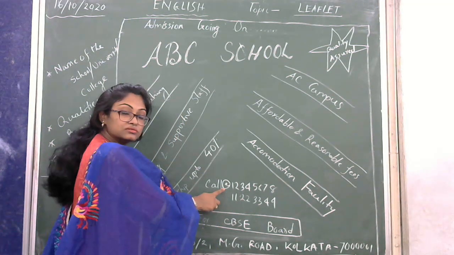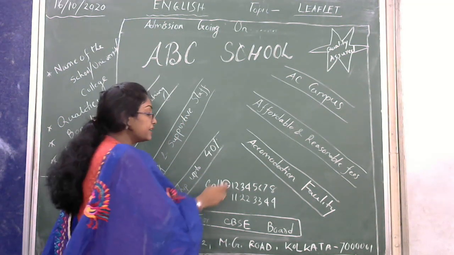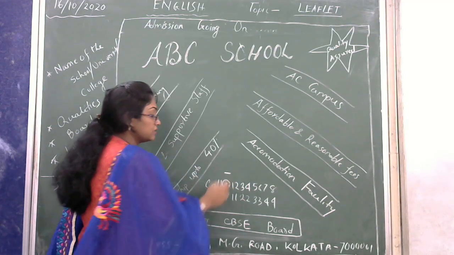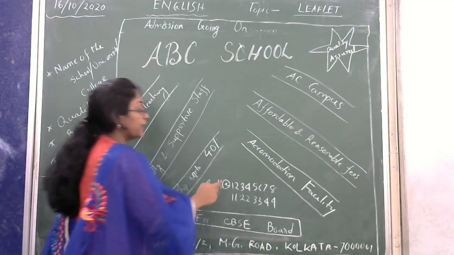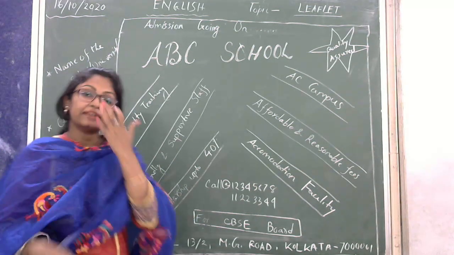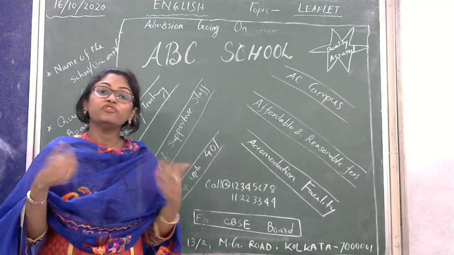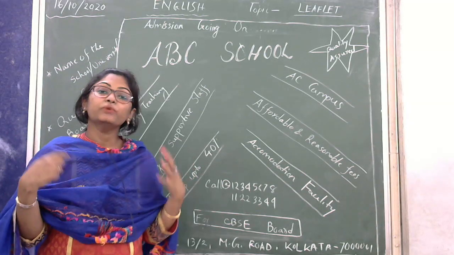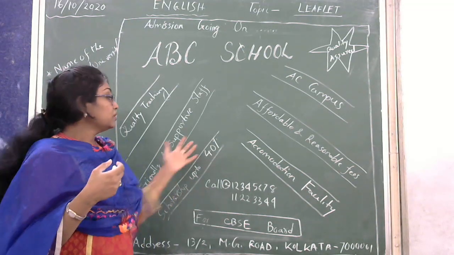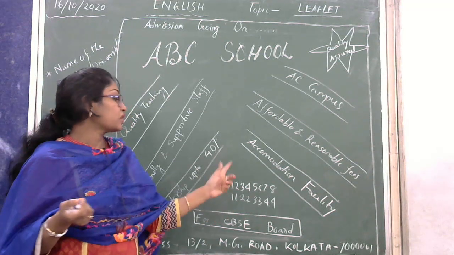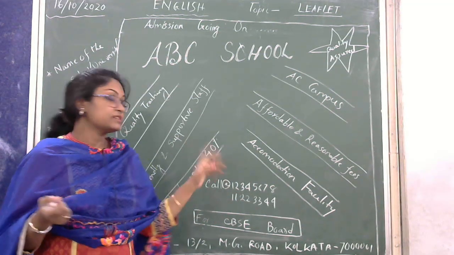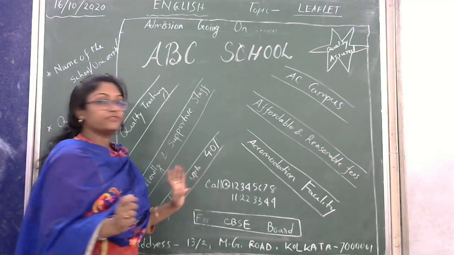Call at. So either you can write down call, or you can write down the symbol of at the rate of. So that is up to you. The way you feel comfortable, the way you want to make your leaflet more attractive. So here you can write this way, call at this one, or simply you can just write down the number.